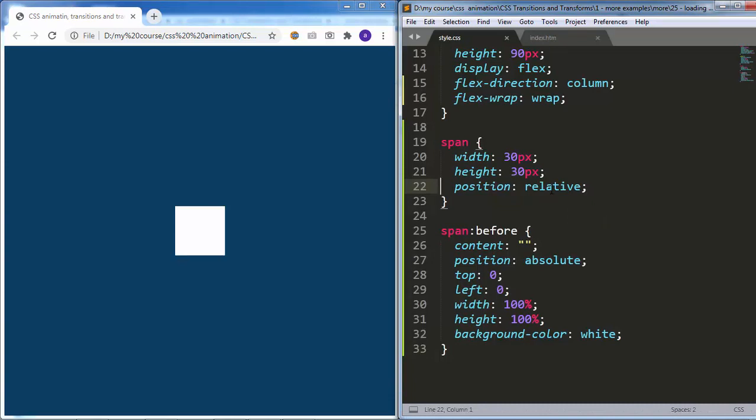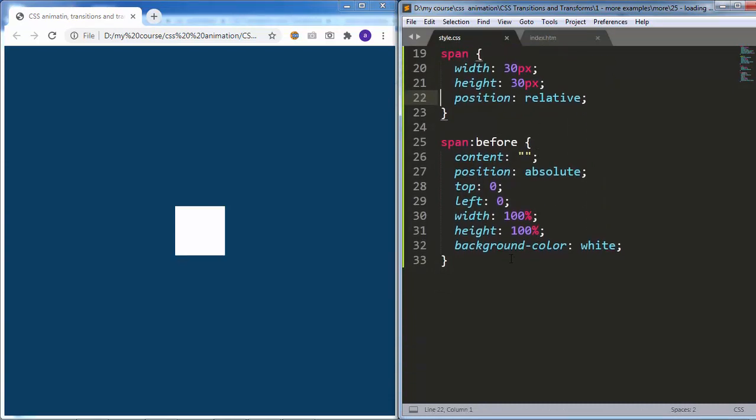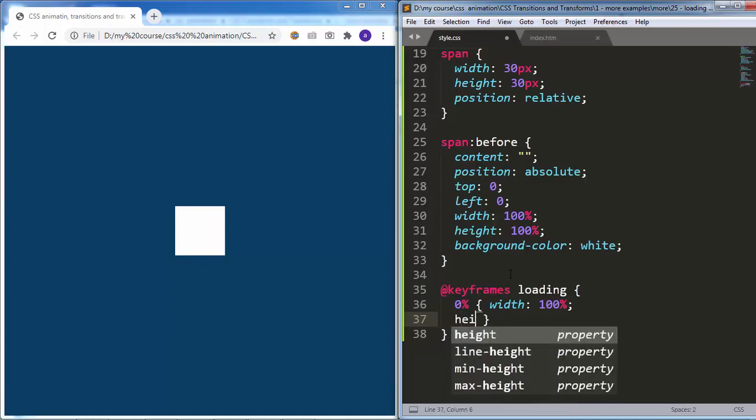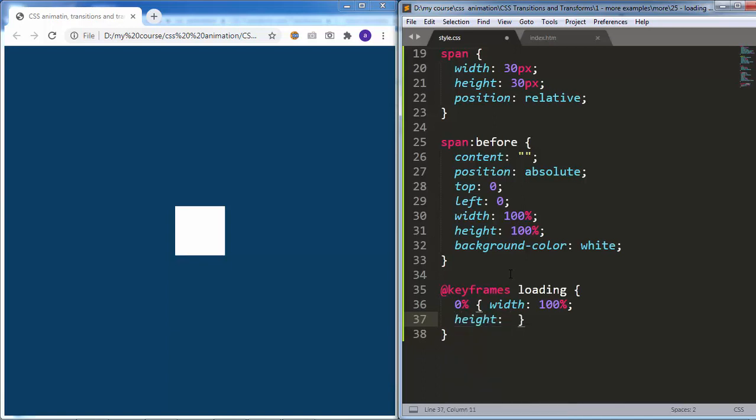Then I will create the animation responsible for our effect. So I will create a new animation, name it loading. Then at 0% of the animation duration, I will add width, 100%, and height, 100%.